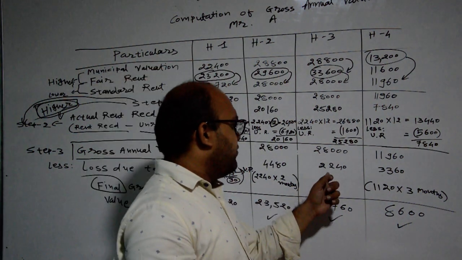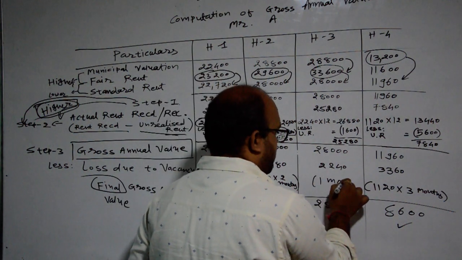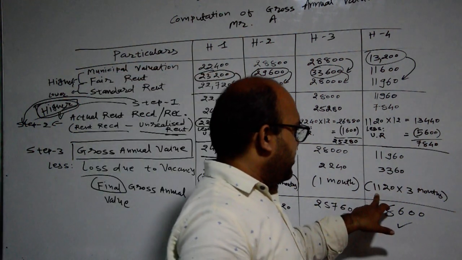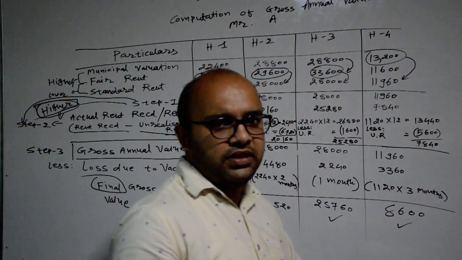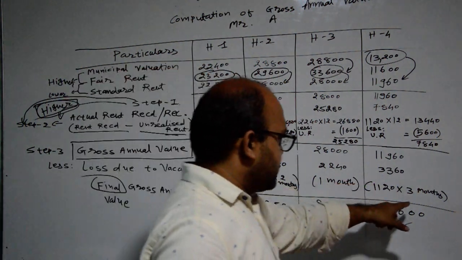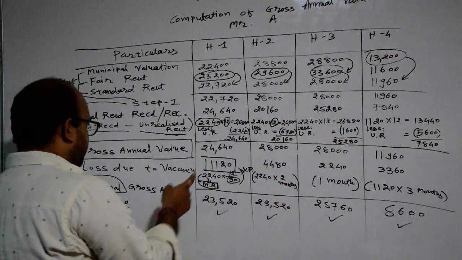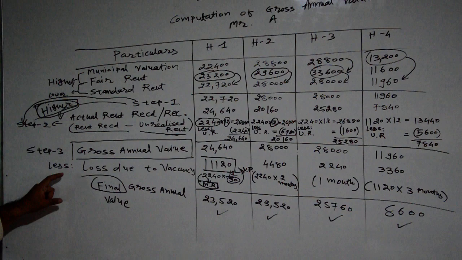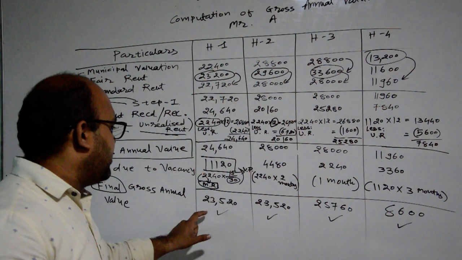And then for the next one it is 1 month, so there is no requirement of calculating anything, and here our monthly rent is 1120, so multiplied by 3 months. Here the vacancy period given is 3 months. Then from gross annual value we have the deduction of loss due to vacancy, so I have deducted only one such thing.